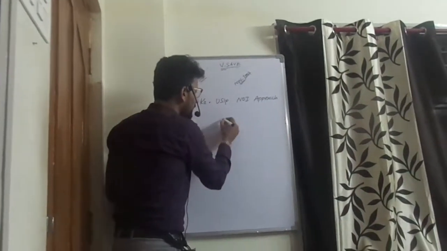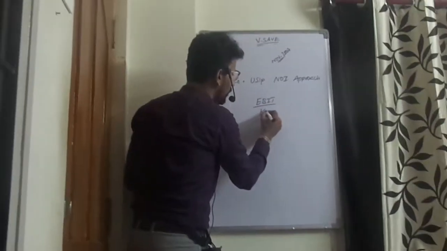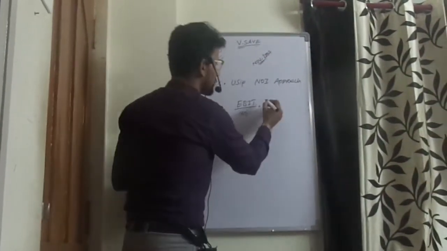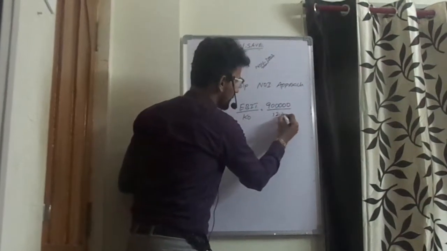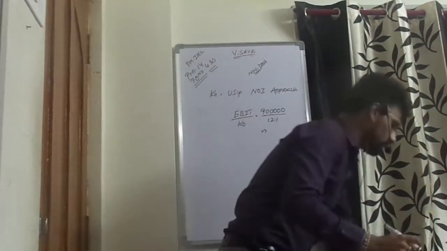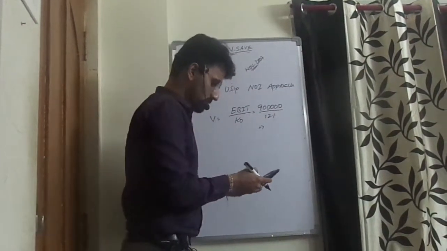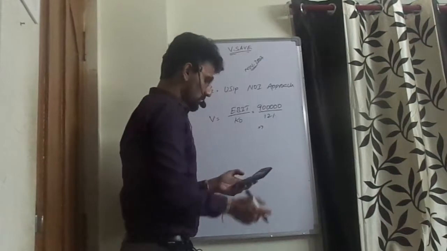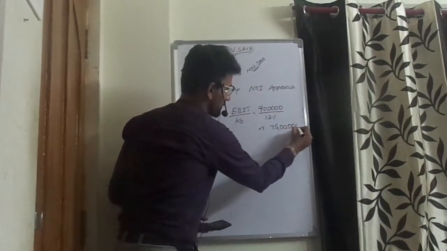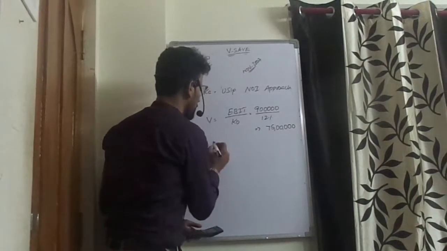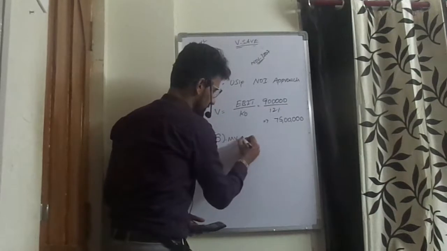We have been given EBIT and overall cost of capital, which is 9 lakhs by 12%, and this will give you value of the firm. Value of the firm is 75 lakhs. Once you know the value, immediately you should compute market value of equity.